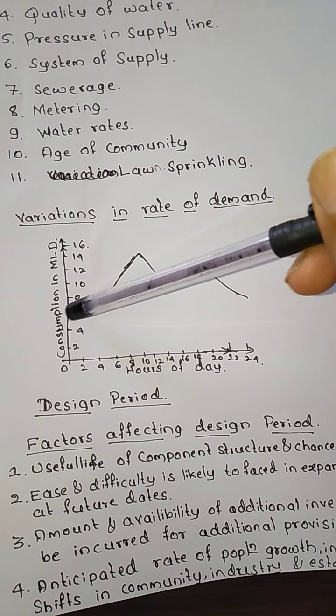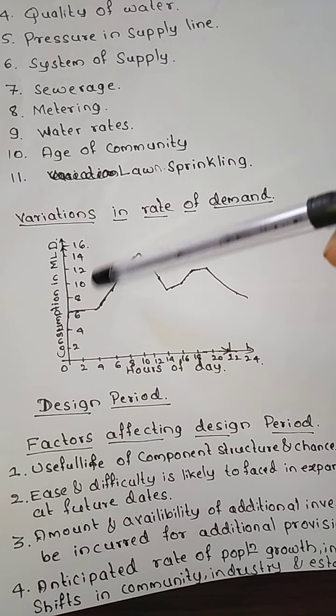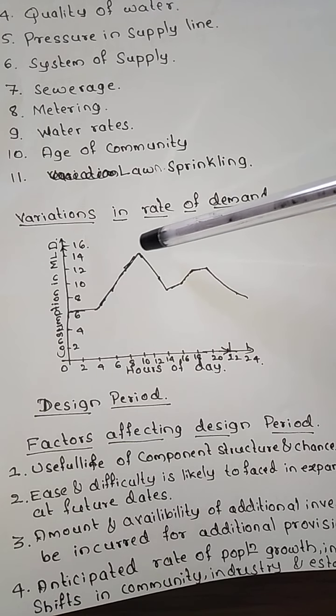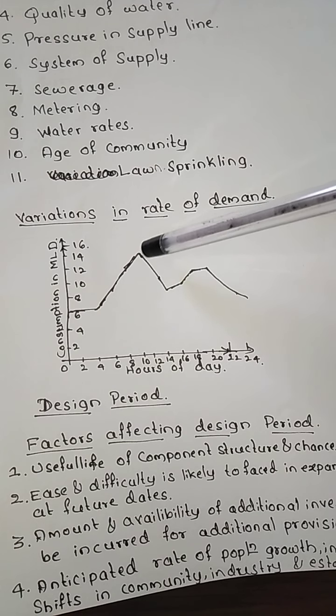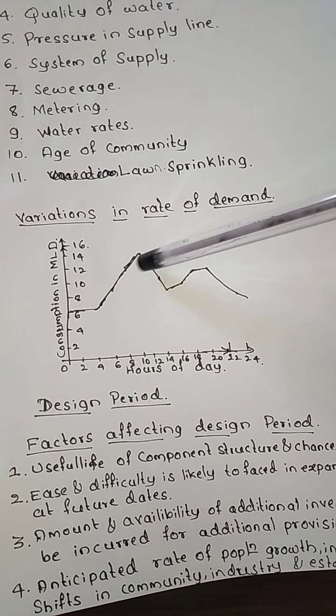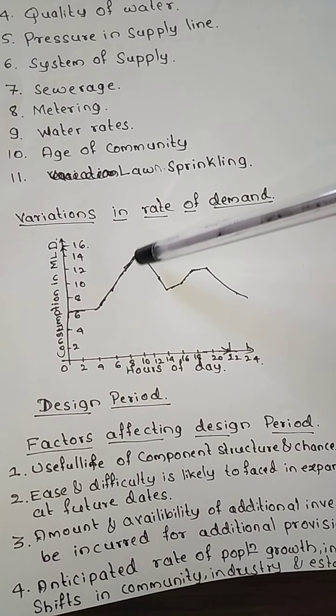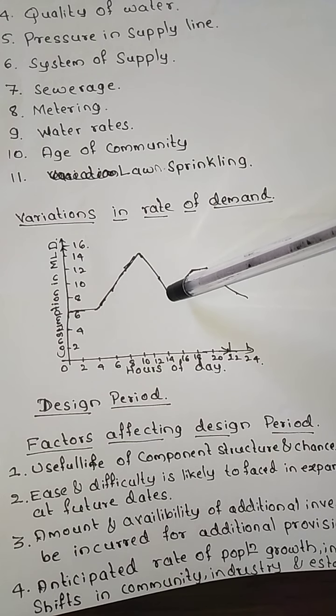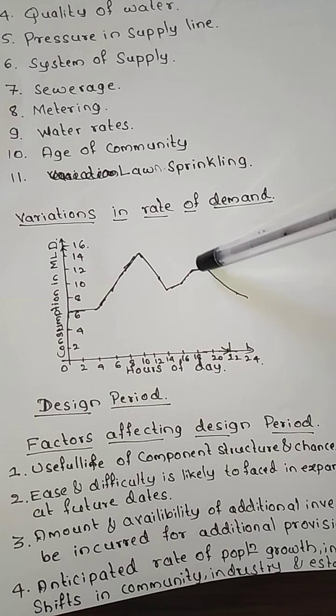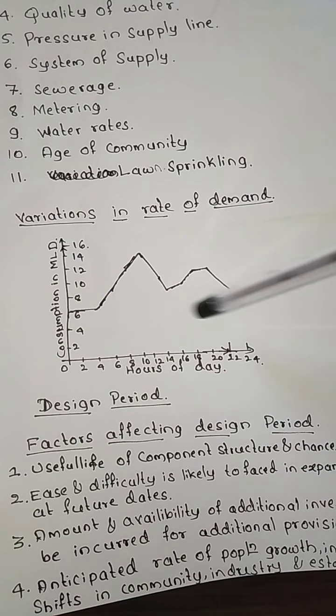So normally the water consumption in the morning, between 10 a.m. and 12 p.m., will be at its peak, and then it decreases as time passes, and by 12 or 1 o'clock at night it becomes very minimum. So this is how the variations in the rate of demand will be there.